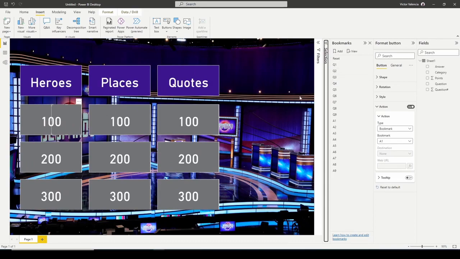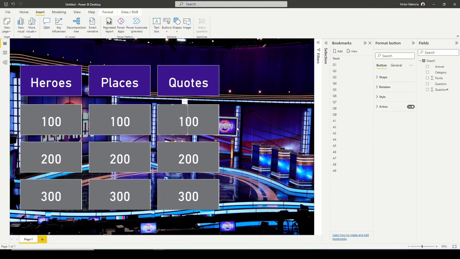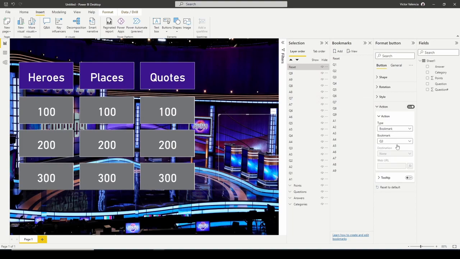So we're done creating the bookmarks. We're done creating the buttons. The last button that I will add though is, go ahead and copy one of these, paste it. I'm going to add it somewhere over here, in a blank spot. This button, I'm going to name my reset button. So I know that if I click in this blank spot over here, I'm going to reset my entire board.